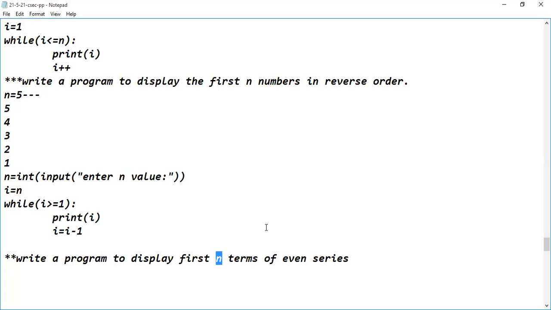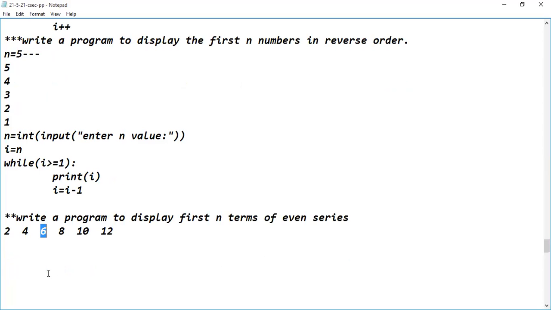Yes, sir. So to get the nth term in the even series, what's the formula? What's the first term? If you look into the even series, 2 is the first term. Then the next term is 4, then 6, then 8, then 10, then 12.